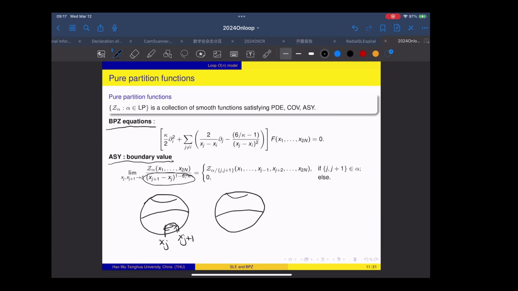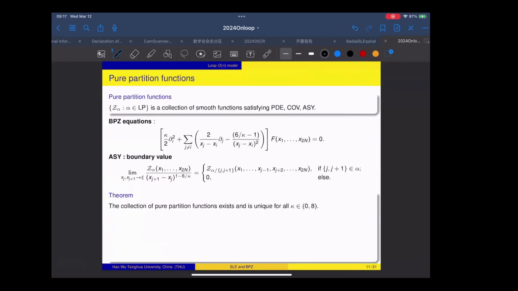So if we calculate this system of probabilities in the polygon, the probabilities will have a certain compatibility, meaning that when these two points are very close to each other, the probability for this pattern with n curves will converge to the probability for this pattern with n-1 curves. So this system of probabilities will have a certain compatibility. And this boundary value is chosen in a way that makes this compatibility possible in this definition of the functions. So this is the reason why we choose this boundary value.